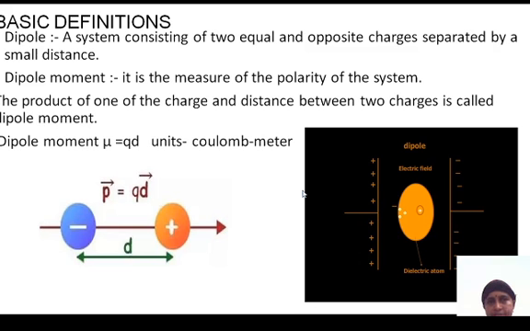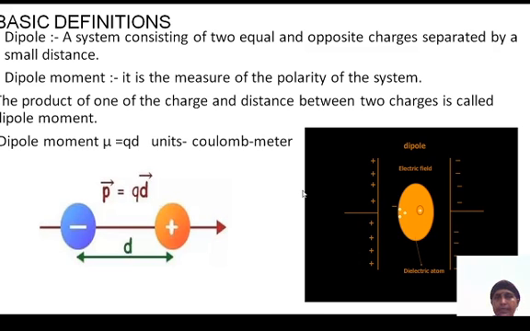Some basic definitions in dielectric materials. First definition: dipole, electrical dipole or dipole. A system consisting of two equal and opposite charges separated by a small distance. So here two charges, positive and negative, are separated by some distance. Those charges are called the dipole.